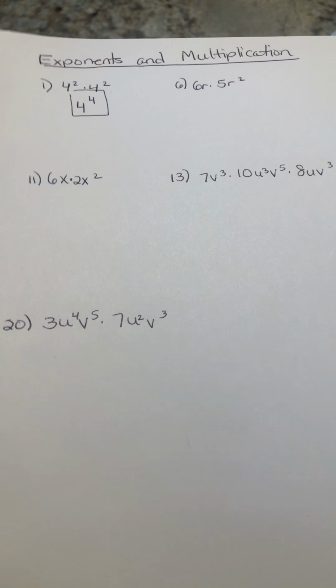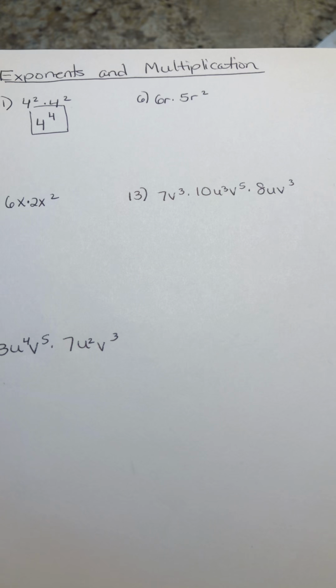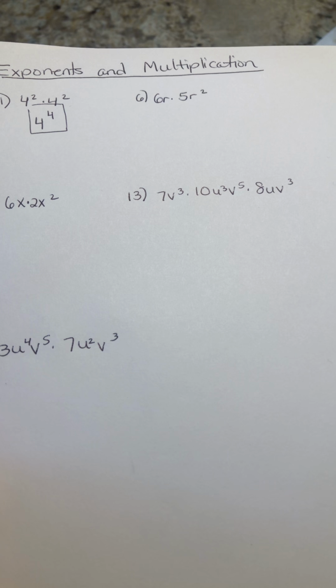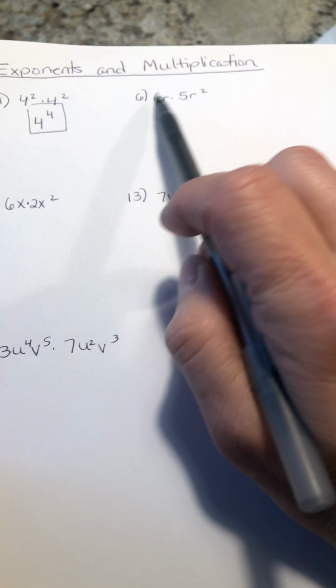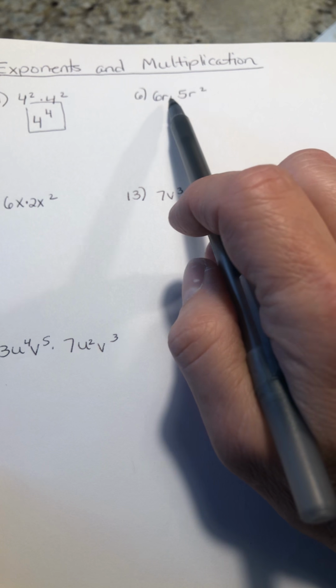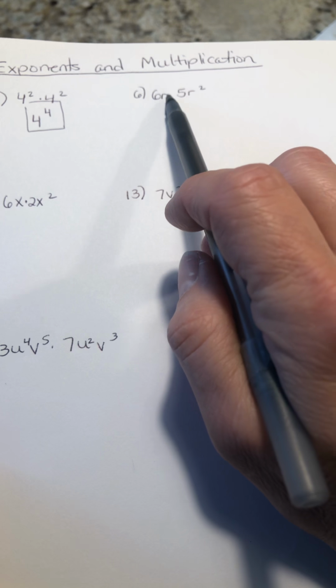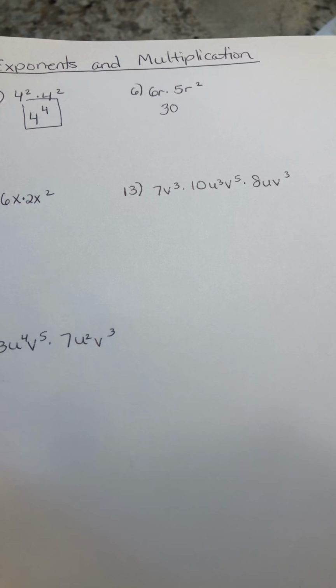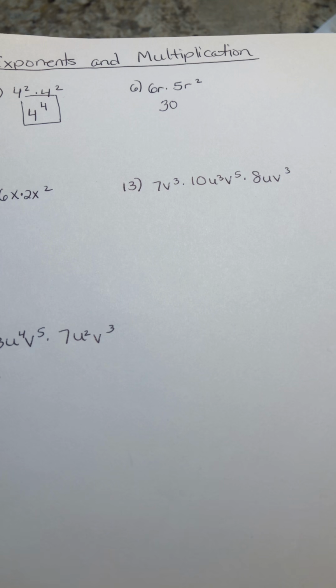If we look at problem number 6, we have 6r times 5r squared. We're going to treat the coefficients as we normally would, and because we're multiplying, we're going to do 6 times 5, which is 30. And now I have r times r squared.